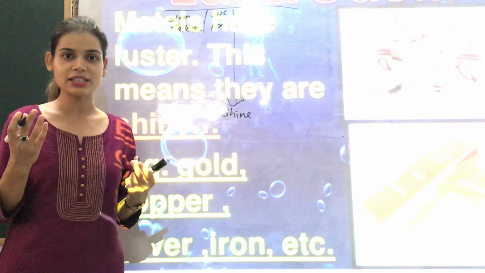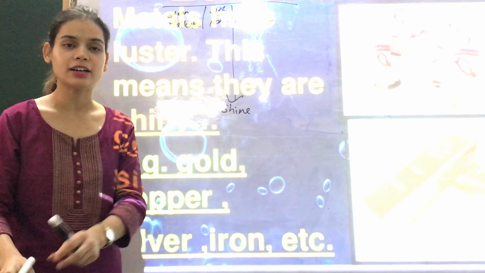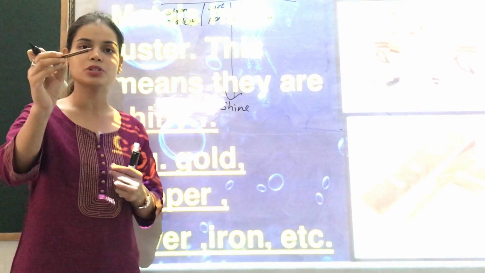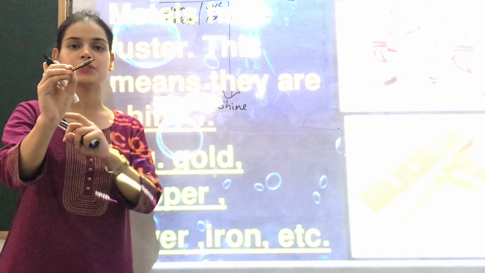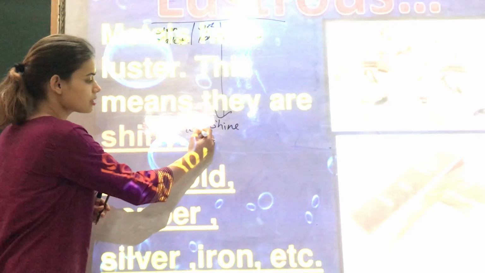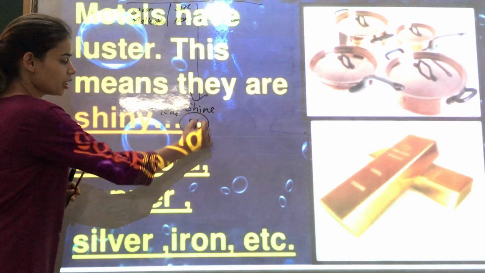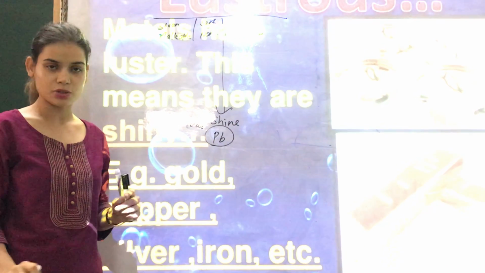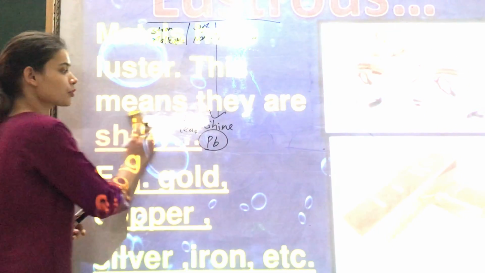You know what is lead? Lead is generally a non-metal which you use in your pencils. See, you use pencils, so this black color thing which you use, that is lead, L-E-A-D. The symbol is Pb. So it is a non-metal. You cannot spread them into sheets.